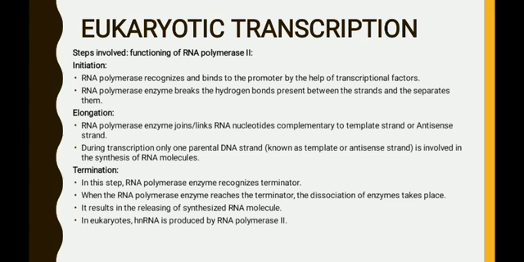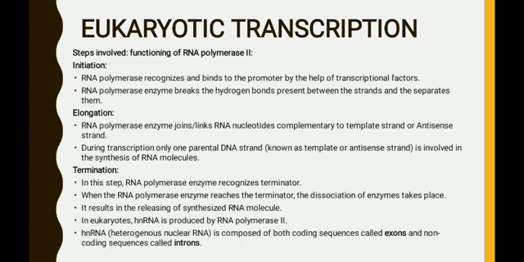In eukaryotes, hnRNA is produced by the enzyme called RNA polymerase II. So hnRNA, that is heterogeneous nuclear RNA, is a precursor of mRNA. Just remember, hnRNA is non-functional. So this will be converted into a functional mRNA in the next step.